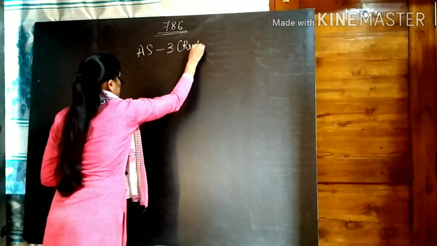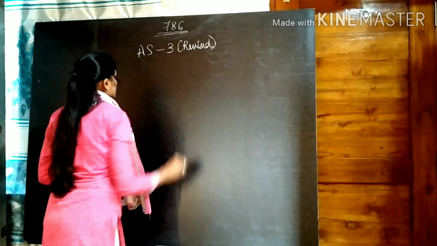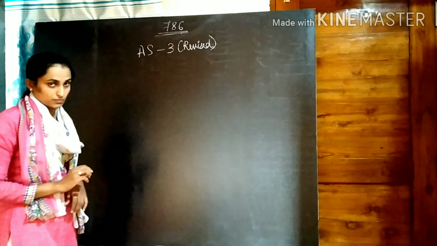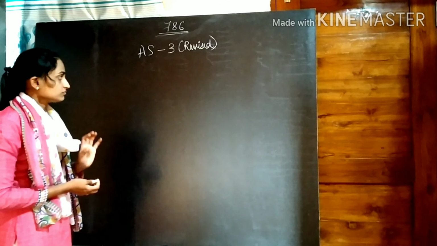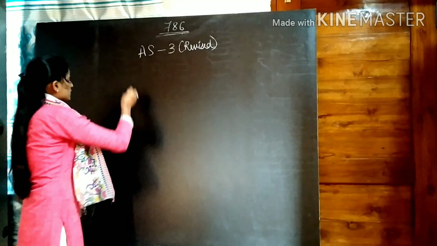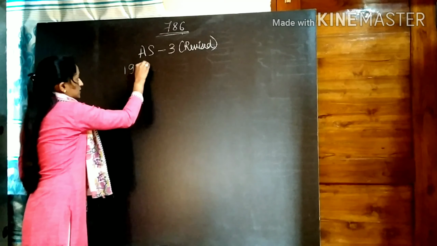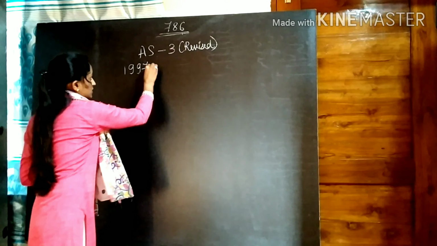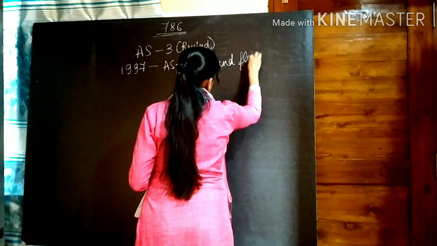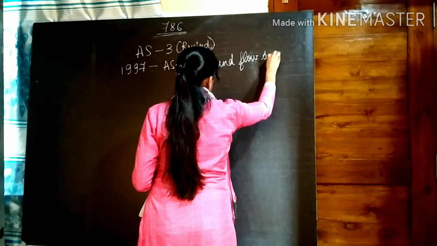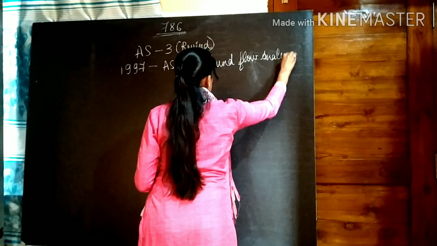Now before we go to the format of the Accounting Standard 3 Revised cash flow statement, let me tell you all what this Accounting Standard 3 is. Before 1997 there was an Accounting Standard 3 which was for fund flow analysis.